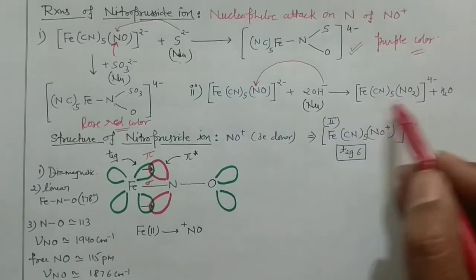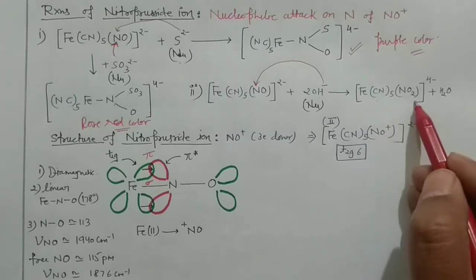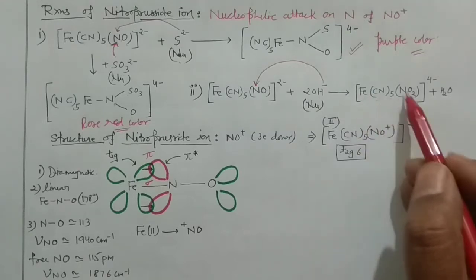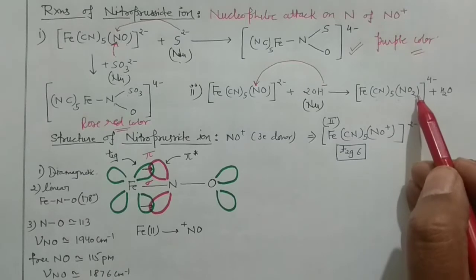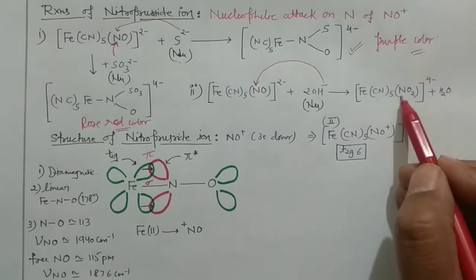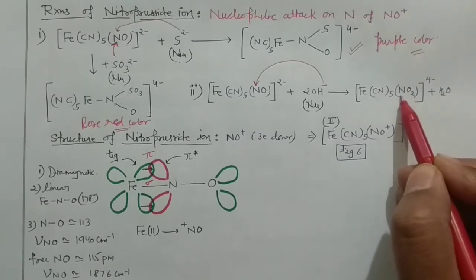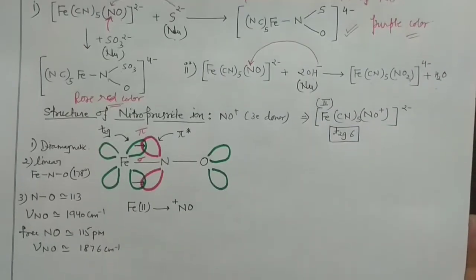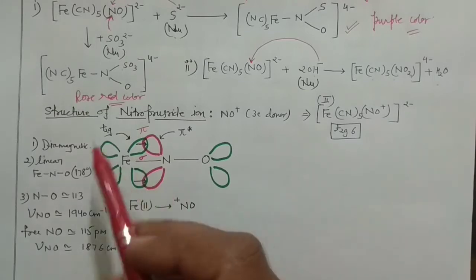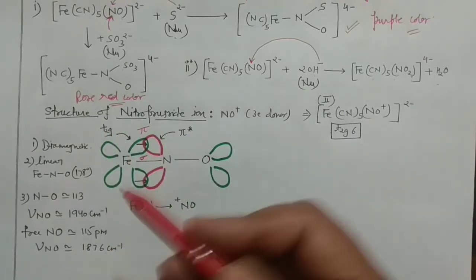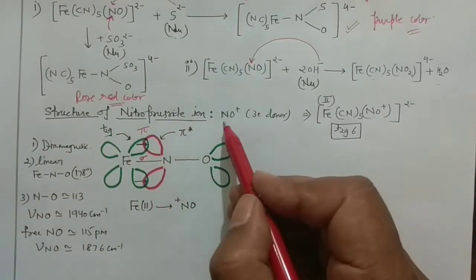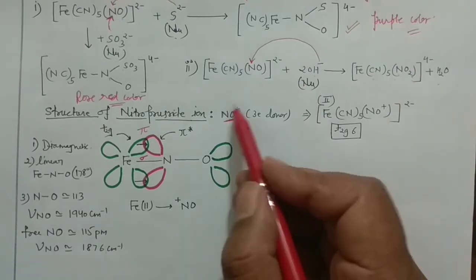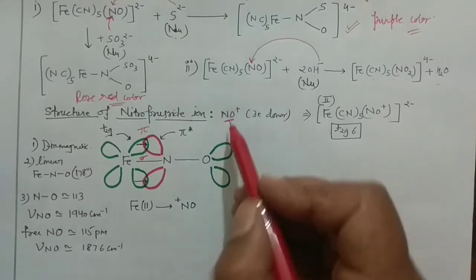So it will have this kind of compound, right, Fe(CN)5NO2, right? But remember, this oxygen would be connected with the nitrogen, not with the oxygen, right, with the removal of the 4H2O. Okay, then you can go for a little about the structure of the nitroprusside ion. Basically in that case I have already told you NO positive is there, that means the linear linkage is there.